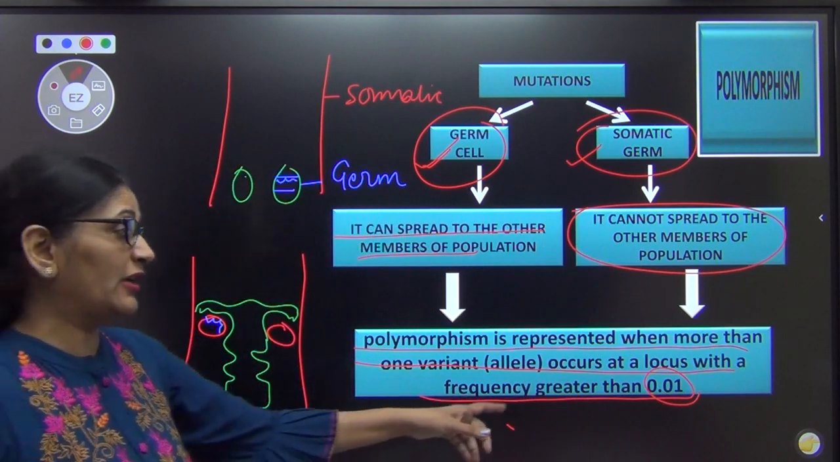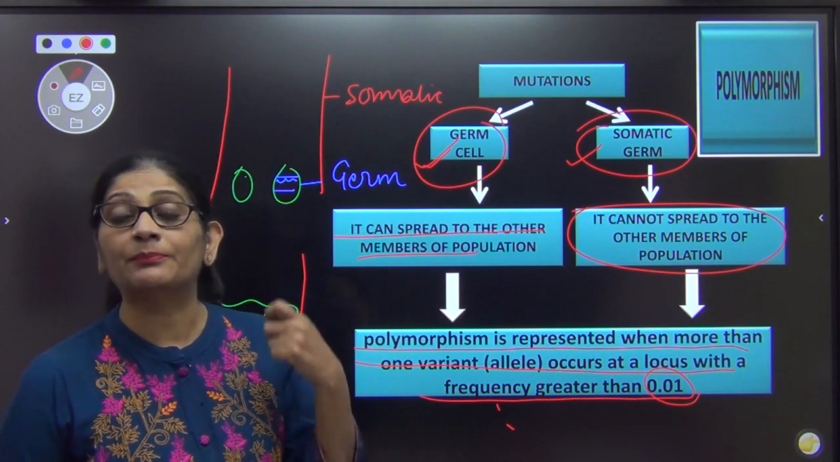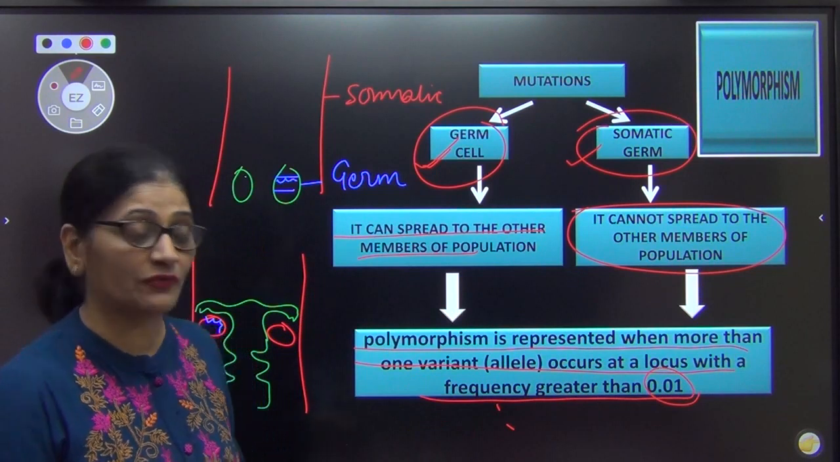I told you, until it is found in the population at more than 0.01%, you will not give it the status of an allele.